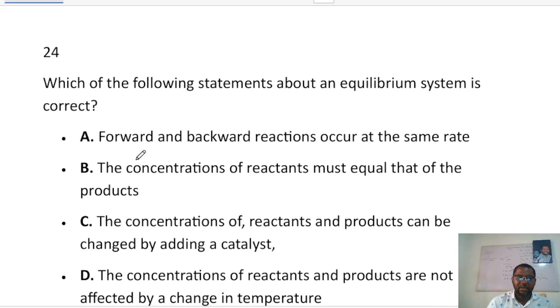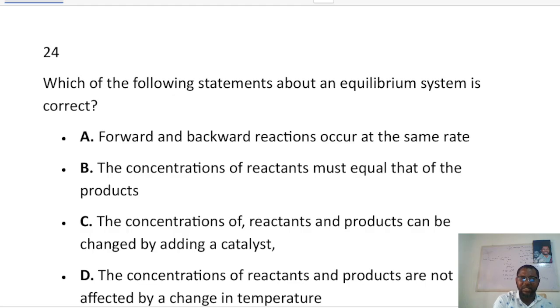Now this one says, which of the following statements about an equilibrium system is correct? A says forward and backward reaction happen at the same rate. That looks like the correct answer. B says the concentration of reactants must be equal to that of products. No, that's not true.